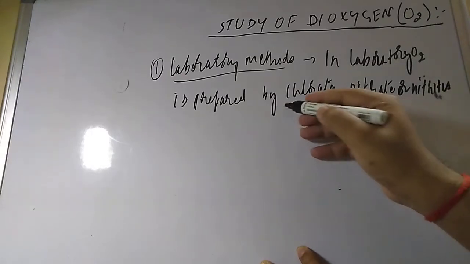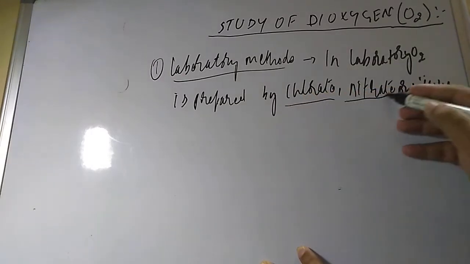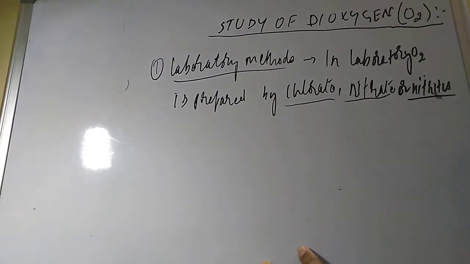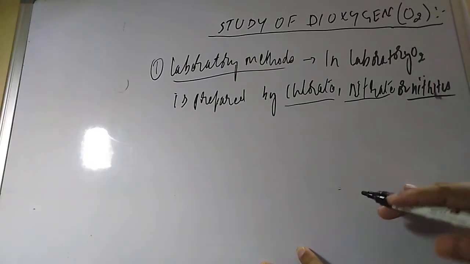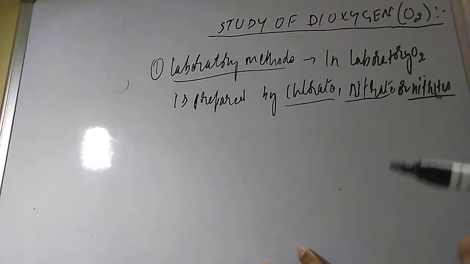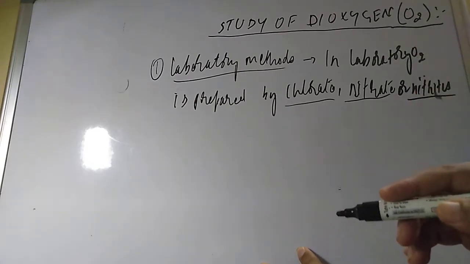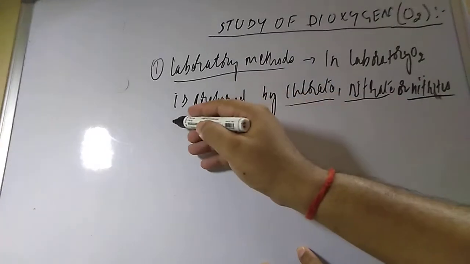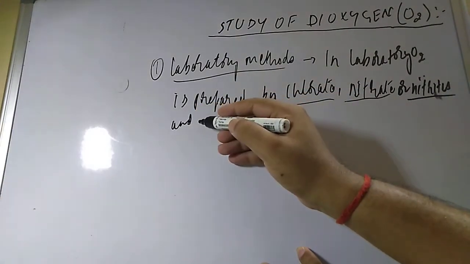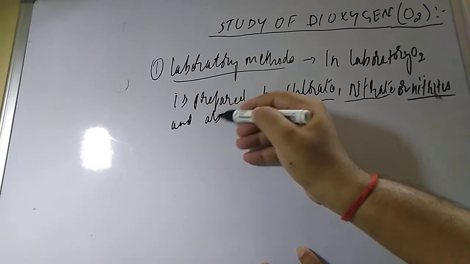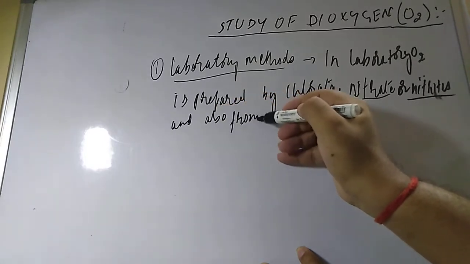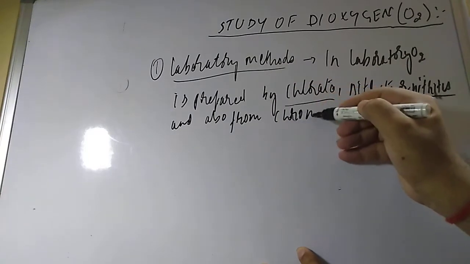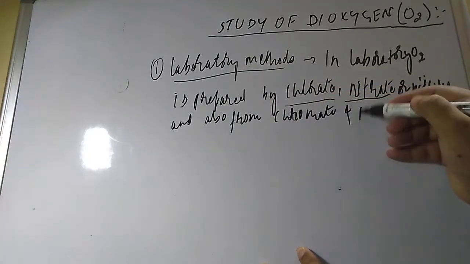Either you take a chlorate like potassium chlorate or sodium chlorate, or any nitrate like lead nitrate, or nitrites. It can also be prepared from permanganate and from chromate. First of all we are taking potassium chlorate.